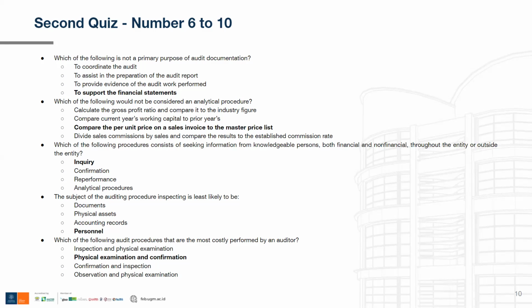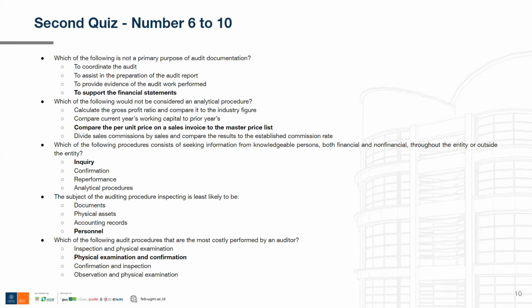Now, the third option is to compare the per unit price on a sales invoice to the master price list. This one is not an analytical procedure and is more like inspection, because the auditor examines a document, the sales invoice, and compares it to the master price list.